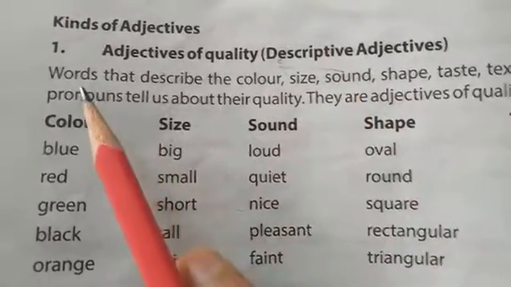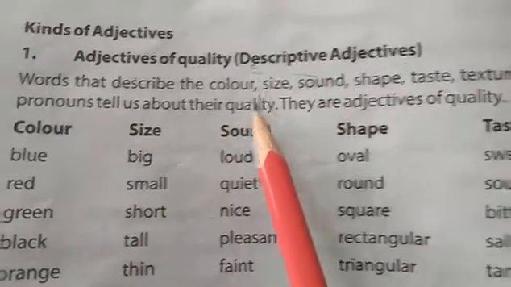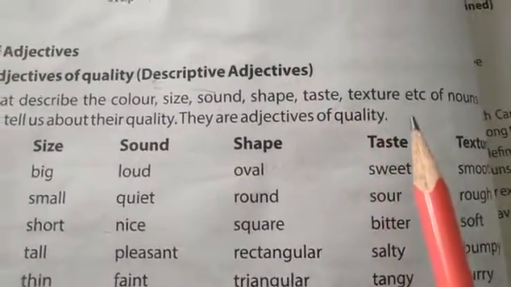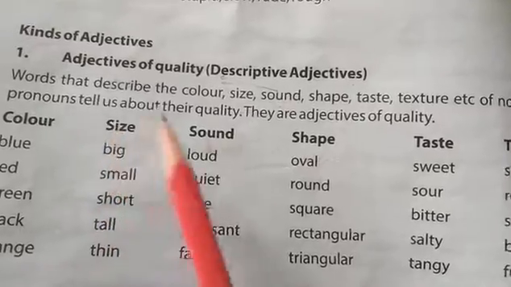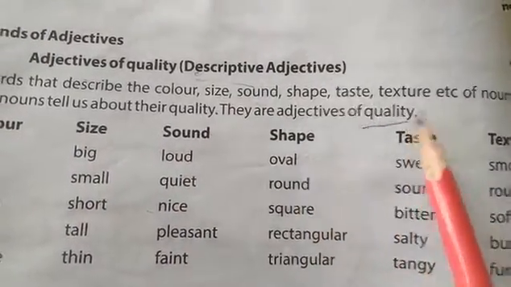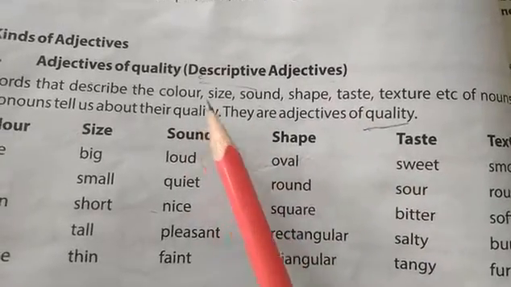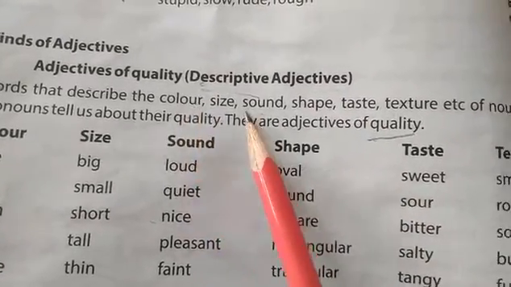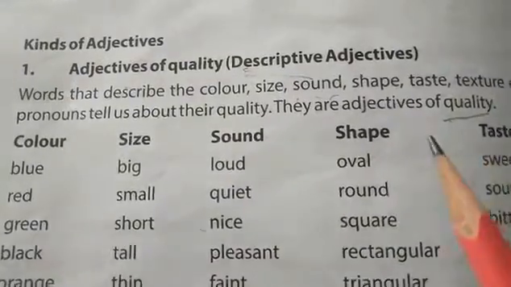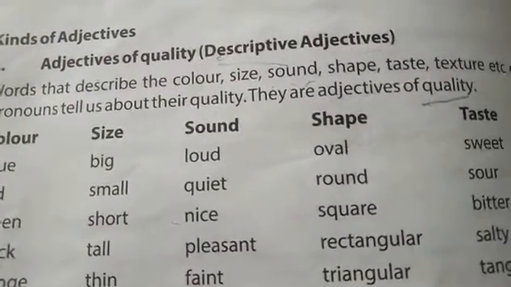Words that describe the color, size, sound, shape, taste, texture, etc. of nouns or pronouns tell us about their quality. They are adjectives of quality. All those words by which we get to know about the color, size, sound, shape, taste or texture are considered adjectives of quality.